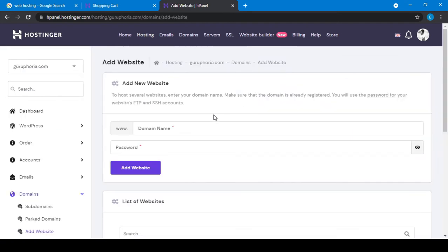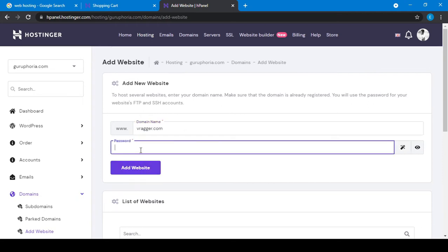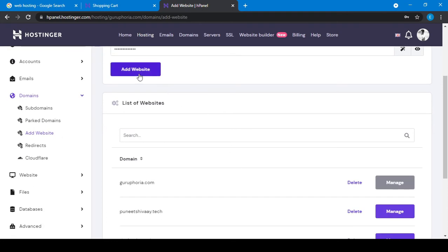How will I add my website? You have to put your domain address here. I mean, suppose that you purchased a domain from another site. So you have to put in whatever domain you have, and set a password for it. Then add website. So what will it do?